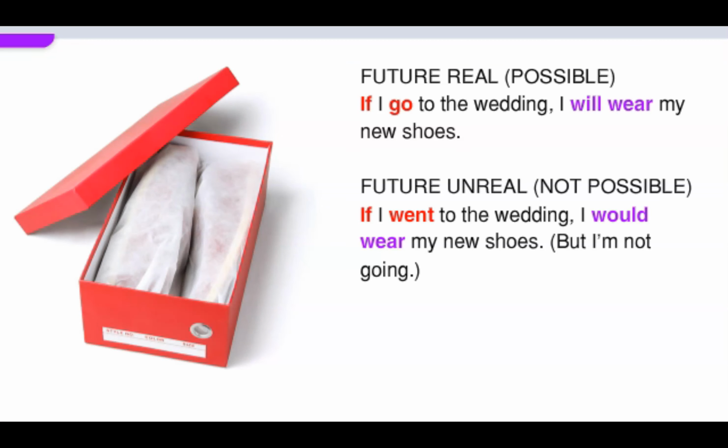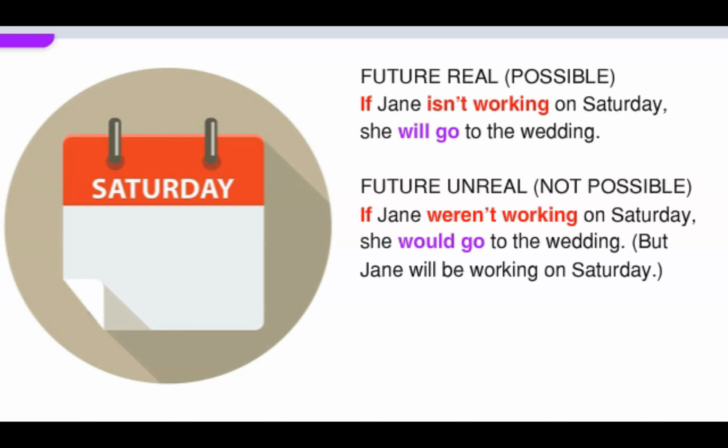Future real, possible. If I go to the wedding, I will wear my new shoes. Future unreal, not possible. If I went to the wedding, I would wear my new shoes, but I'm not going. Future real, possible. If Jane isn't working on Saturday, she will go to the wedding. Future unreal, not possible. If Jane weren't working on Saturday, she would go to the wedding, but Jane will be working on Saturday.